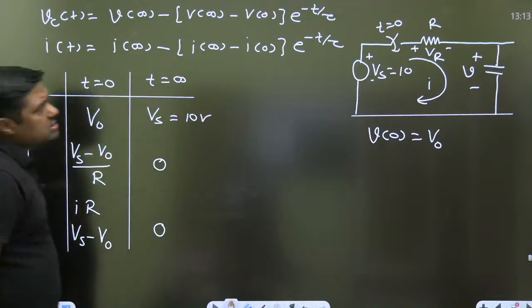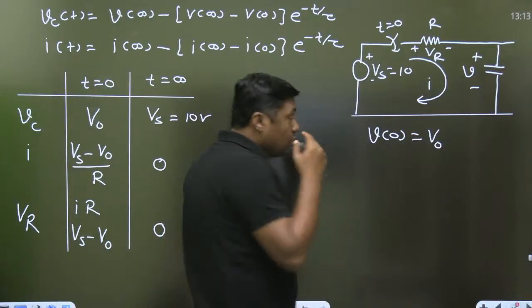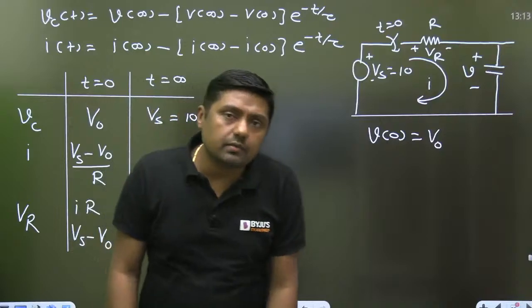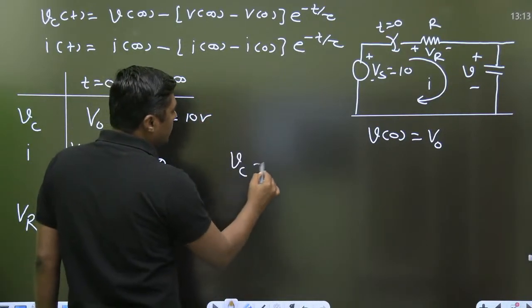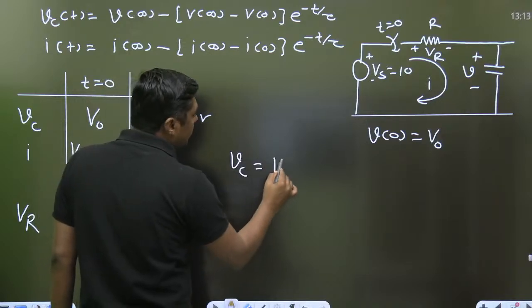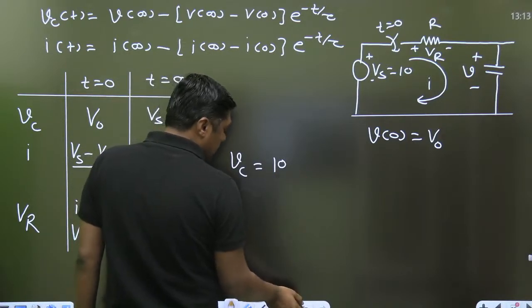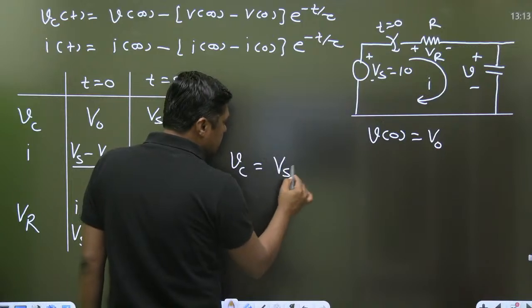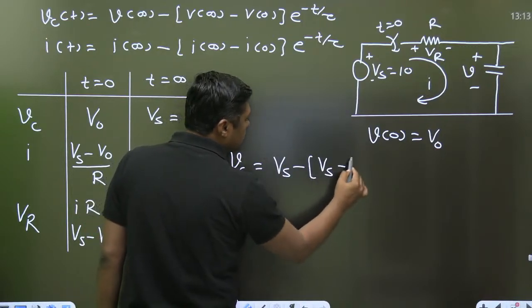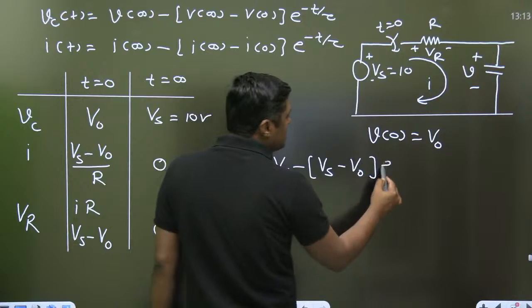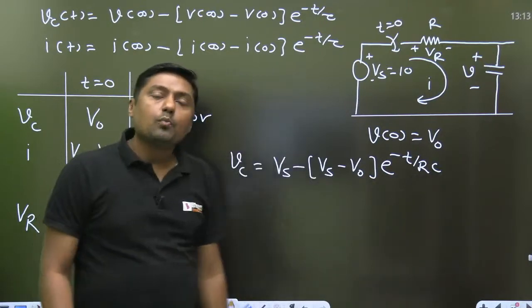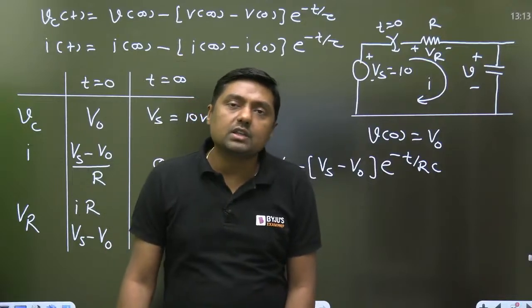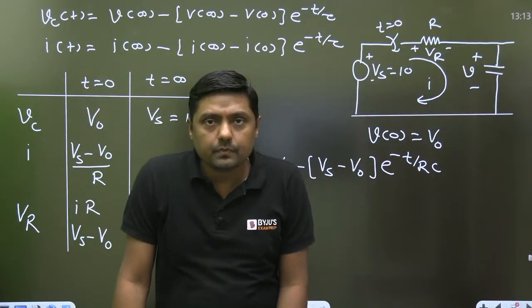What is the time constant of the circuit? RC. Once you have the time constant, my dear students, we can find anything. What is the voltage across the capacitor? Final value 10 volt. I am giving you the general answer. Vs minus, what is the final value? Vs. What is the initial value? V0, e raised to power minus t by RC. Easy. Put the value of Vs and V0, you will get the voltage across the capacitor.